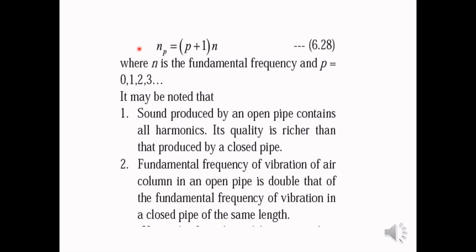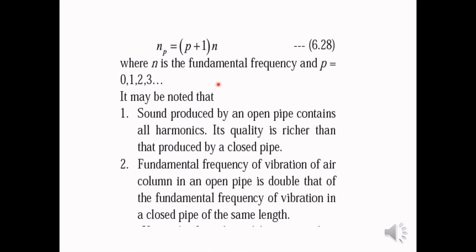So in general, for the pth overtone, we can write the frequency Np is equal to P plus 1 times N, where N is the fundamental frequency and P is equal to 1, 2, 3 and so on. Here I have avoided 0 because if you put P equal to 0, it will be the fundamental tone and not the overtone. Overtone always represents higher frequencies than the fundamental frequency. So overtones are always first overtone, second overtone, third overtone and so on.